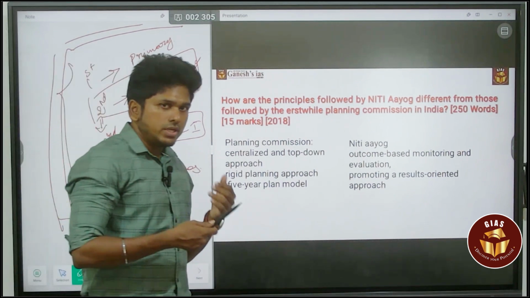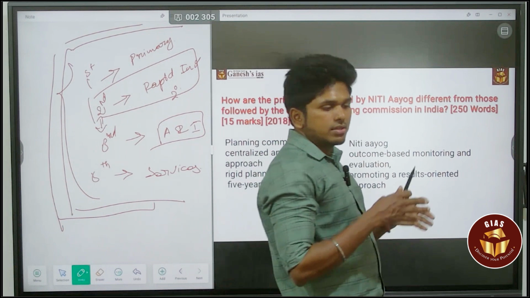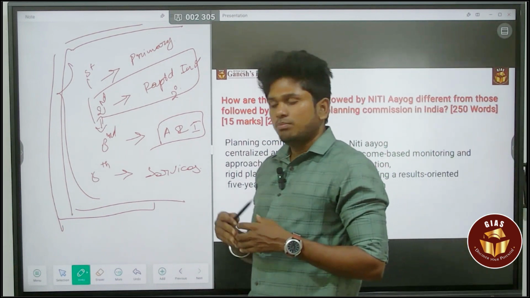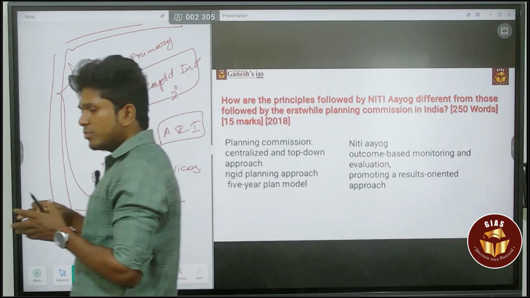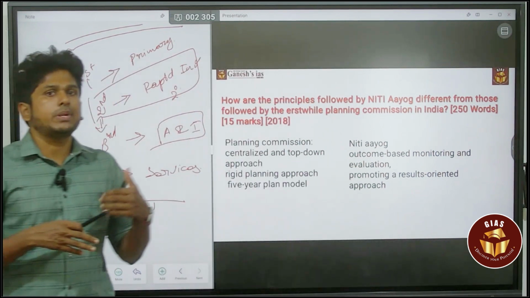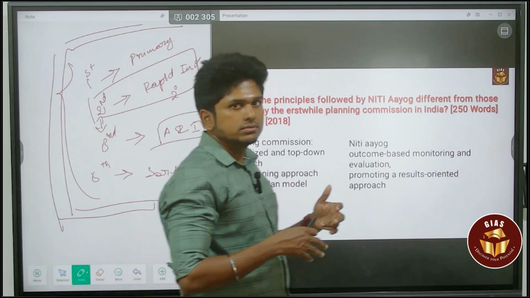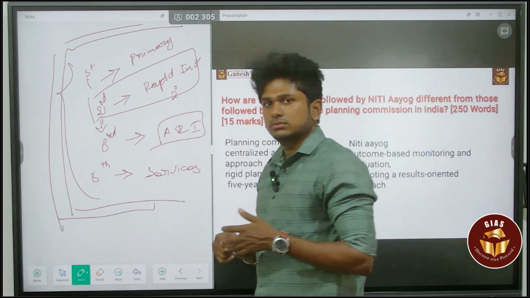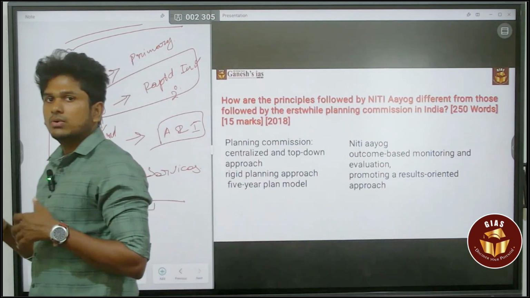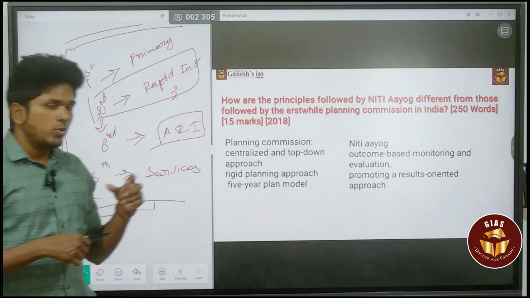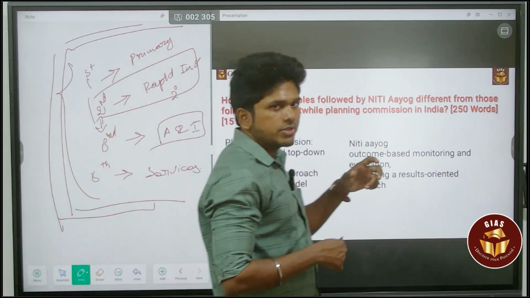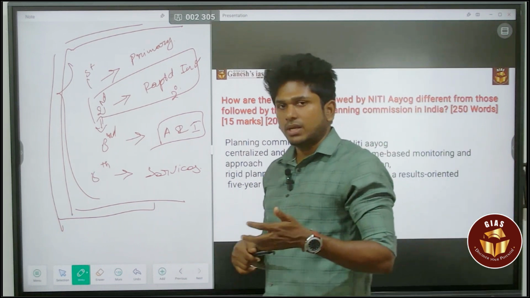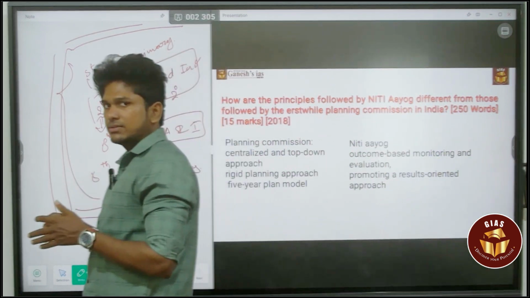By the way, you can give the intro and then jump straight into the question, saying certain things about what the Planning Commission is. That is also important. Before explaining the difference, it's better to say what the Planning Commission is and what they did. That is more important, because it's a 15-mark question, so you have to cover that too. In one para, you have to say what the Planning Commission is and what they did. All of it within a para. Afterwards, you jump into the answer.